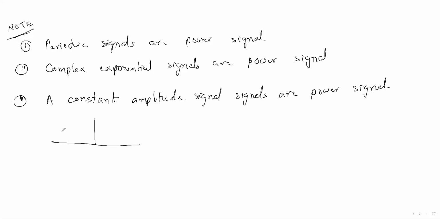Suppose this is a constant signal which exists from minus infinity to infinity. This constant signal is also a power signal. You can write in brackets, time period equal to infinity. We assume that the time period of the signal is infinity. So three points you should remember.